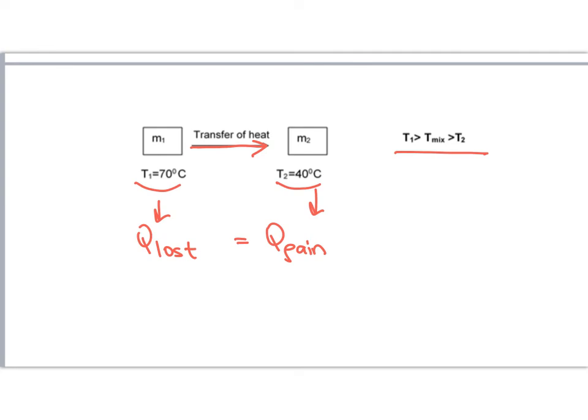The temperature of the mixture will be smaller than the higher temperature and bigger than the lowest temperature. So in our example, 70 should be bigger than the temperature of the mixture, and it is bigger than the lowest temperature, 40 degrees centigrade.